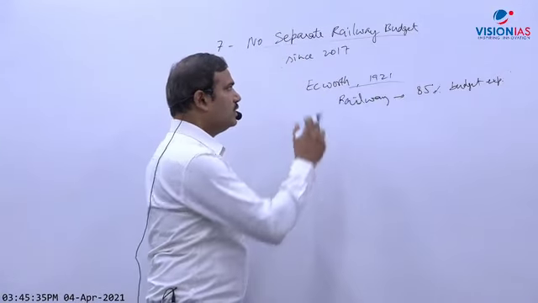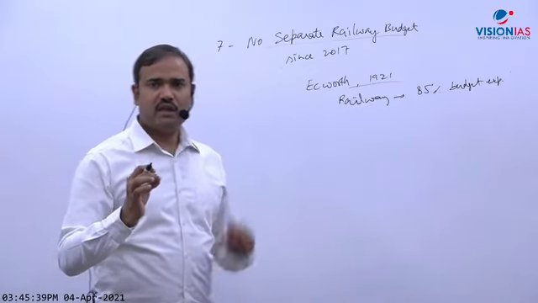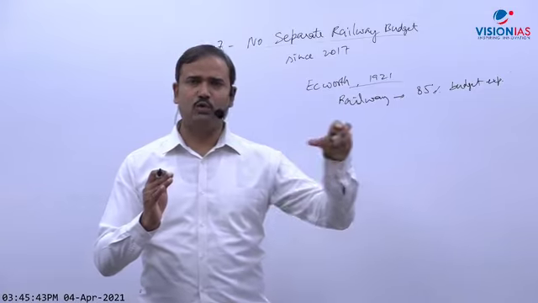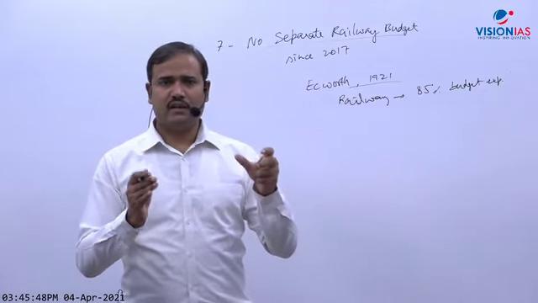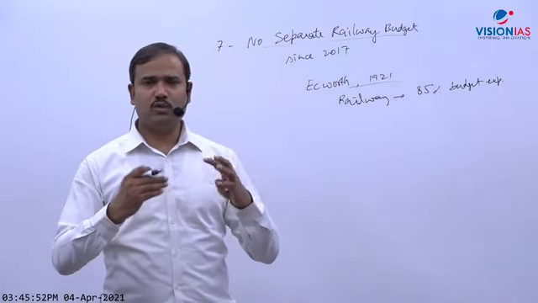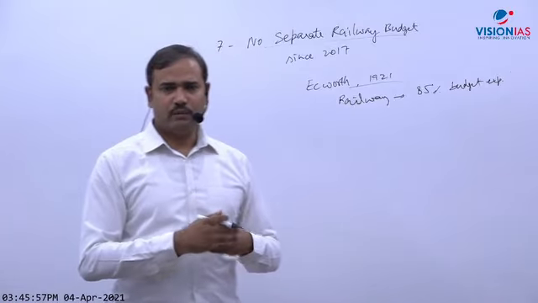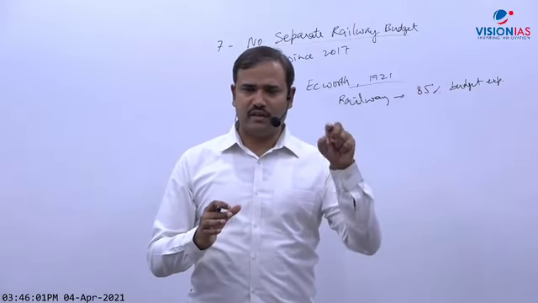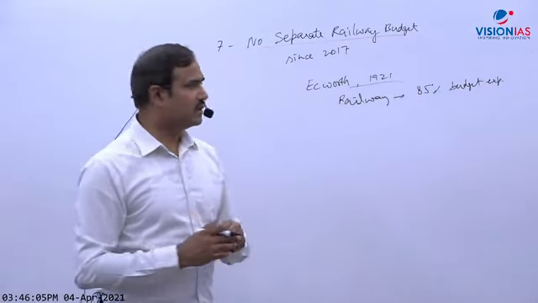So now it is abolished on the recommendation of which committee? Do you know which committee suggested that the railway budget should be abolished? That committee also said that private trains should be allowed to run on the same railway track, just like the government has decided that now private trains will also be permitted. You can book a ticket from a private company and travel in the private train, but the railway system overall will remain the same. Just like Indian Railways will run its own trains, some private companies will too, so that there is competition. So which committee suggested this?